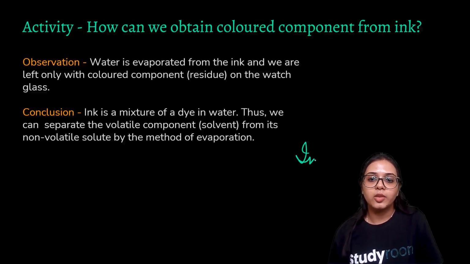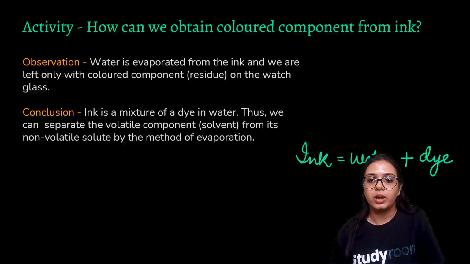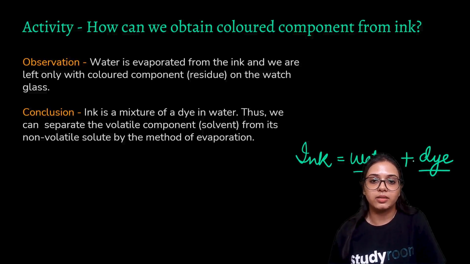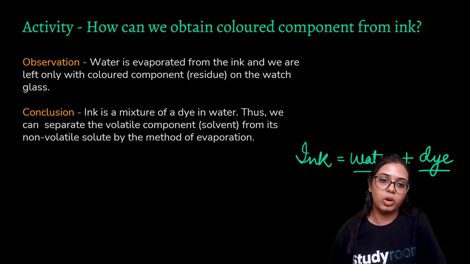Ink is basically a mixture where you have water and you have the dye. So this may be called a suspension, with water as the dispersion medium and dye as the dispersed phase. Thus we can separate the volatile component, that is the solvent, from its non-volatile component.